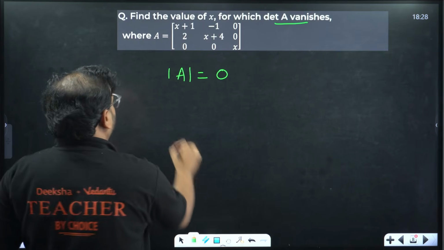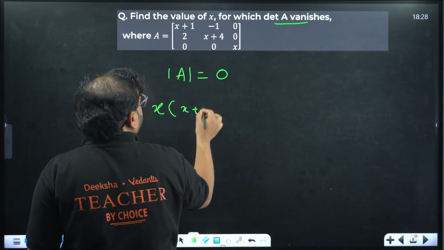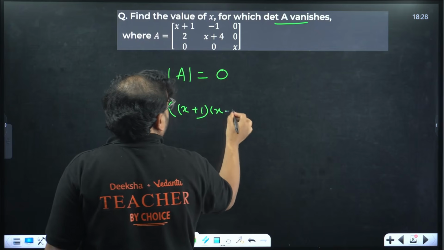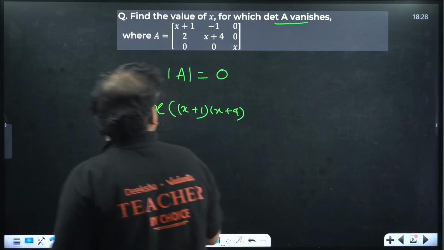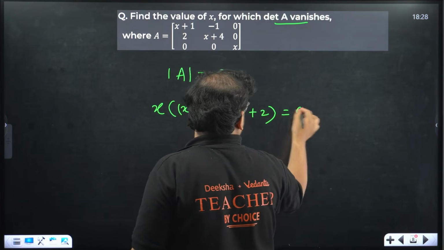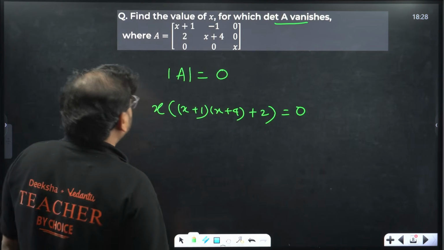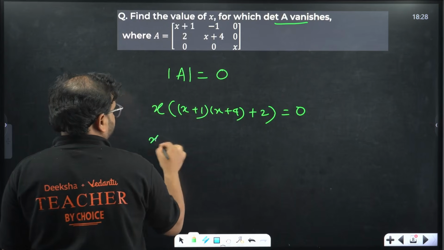So x times of, check this out, we'll have x plus 1 times x plus 4 minus 2 equal to 0. So now I have 2 factors over here. Let's multiply this first.